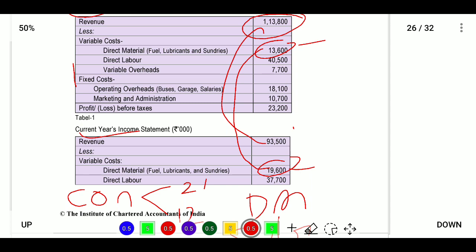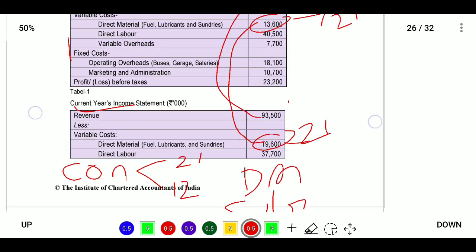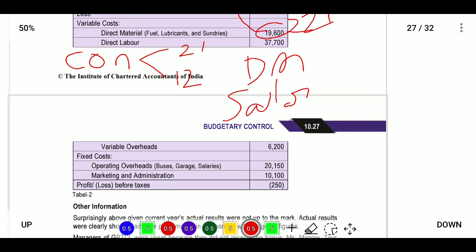For 19,600, that means 19,600 divided by 93,500, it will become 21%. So actual was 21%, and for budgeted it will become, I think, 12%. And direct labor, what is there in direct labor? 40,500 and 37,700. Next, variable overheads 7,700, and here 6,200. So it is almost similar, there is not much difference.